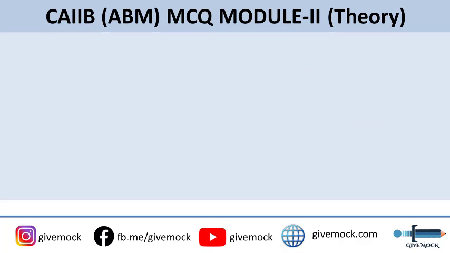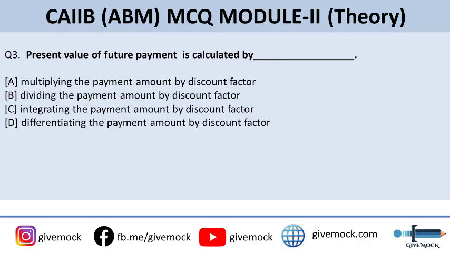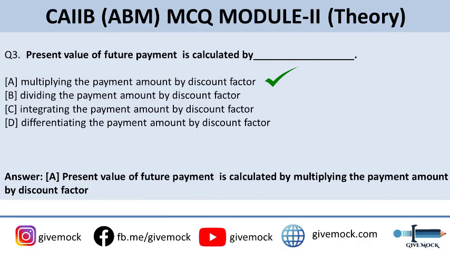Coming up to the next question. Third question is, present value of a future payment is calculated by. The options are multiplying the payment amount by discount factor, dividing the payment amount by discount factor, integrating the payment amount by discount factor, or differentiating the payment amount by discount factor. The correct answer to this question is that present value of a future payment is calculated by multiplying the payment amount by discount factor.